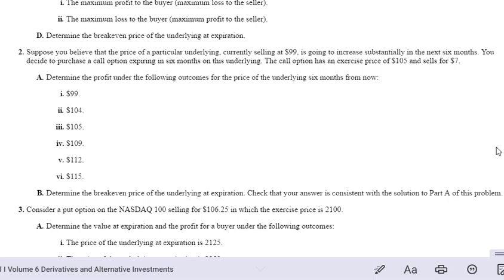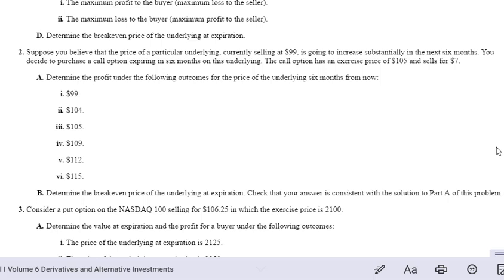I've got the right, but not the obligation to buy at $105. If the stock is at 99, my loss is going to be $7. I'm not going to buy the stock at 105, exercise my option, when I can buy it for 99. So you just go through these the same.